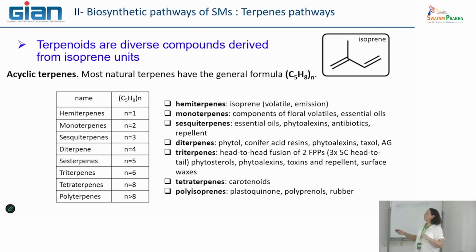remember that all the terpenes come from a unique precursor named isoprene. And depending on the degree of polymerization of isoprene, you have hemi-, mono-, sesquiterpene, etc. So this is okay, we have already seen together.